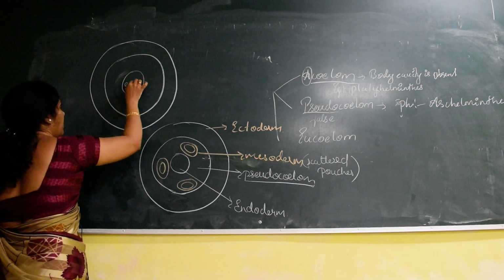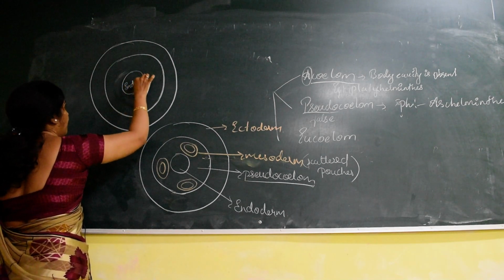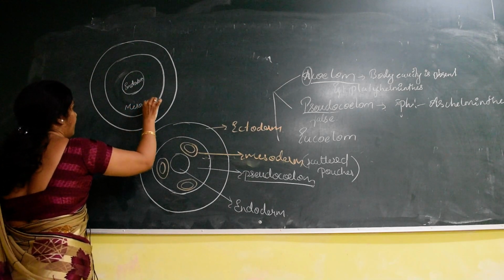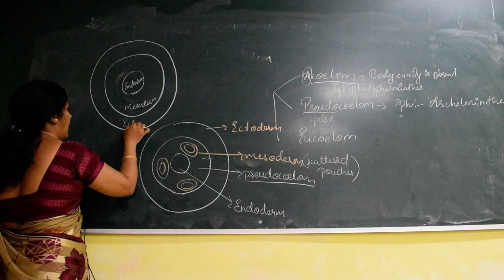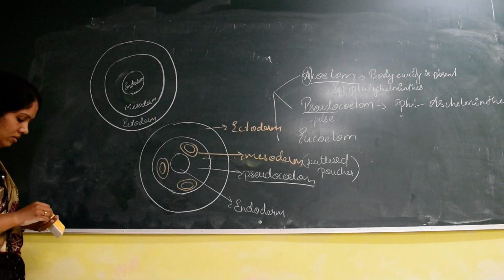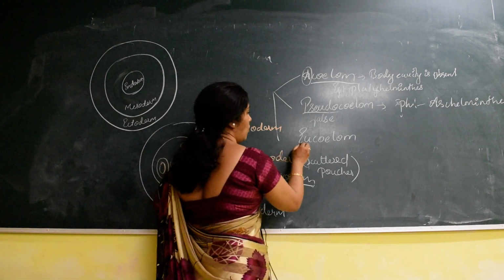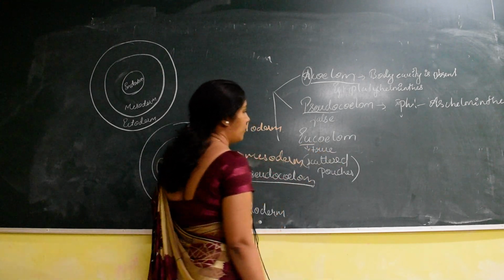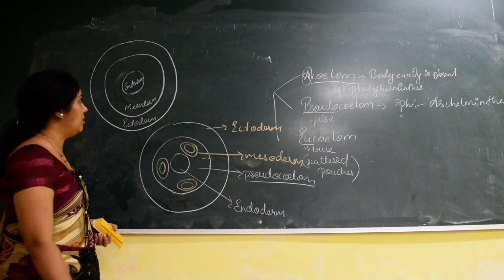So this is endoderm, this is mesoderm, and this is the outer ectoderm. So now I am discussing which one? Eucoelom. The word eu always refers to true, T-R-U-E, true. Eucoelom is nothing but true coelom.